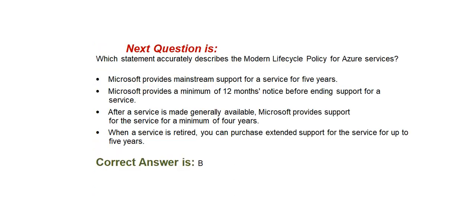Next question is which statement accurately describes the modern lifecycle policy for Azure services? Option A, Microsoft provides mainstream support for a service for 5 years. Option B, Microsoft provides a minimum of 12 months notice before ending support for a service. Option C, after a service is made generally available, Microsoft provides support for the service for a minimum of 4 years. Option D, when a service is retired, you can purchase extended support for the service for up to 5 years. Correct answer is option B. Microsoft provides a minimum of 12 months notice before ending support for a service.